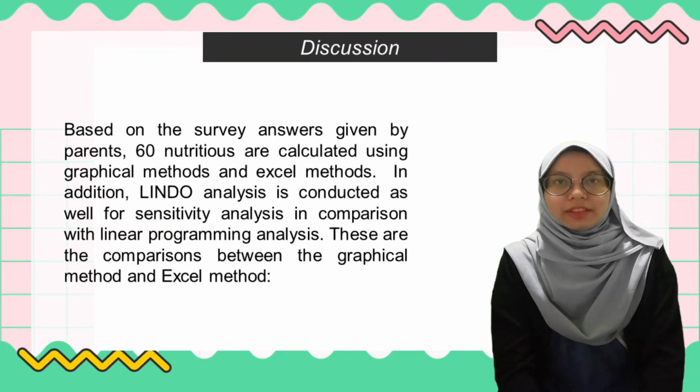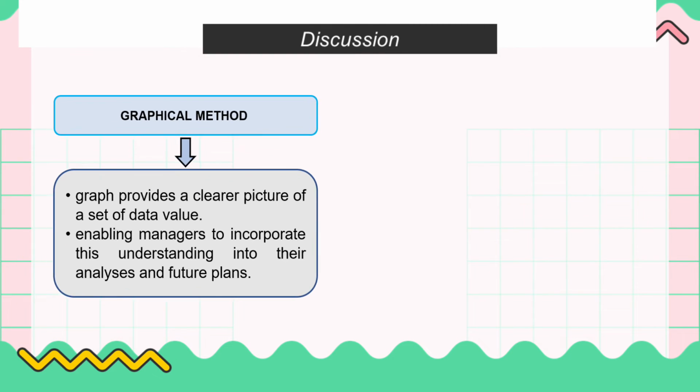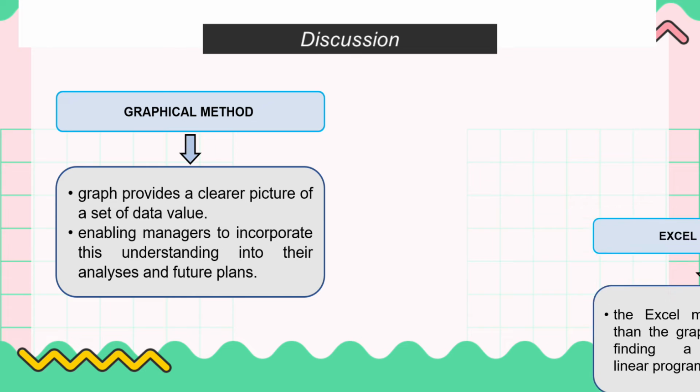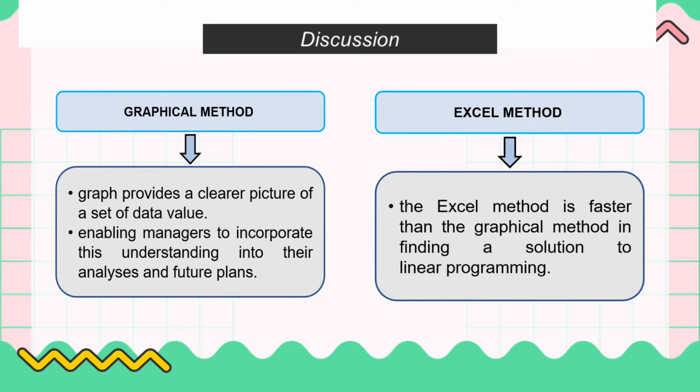Based on the survey answers given by parents, 16 nutrients are calculated using graphical and Excel methods. In addition, Lindo analysis is conducted for sensitivity analysis in comparison with linear programming analysis. These are the comparisons between the graphical method and the Excel method. A graphical method provides a clearer picture of a set of data values, enabling managers to incorporate this understanding into their analysis and future plans, while the Excel method is faster than the graphical method in finding a solution to linear programming.